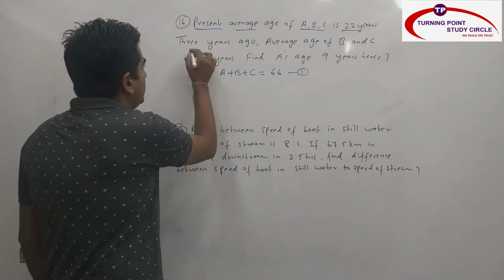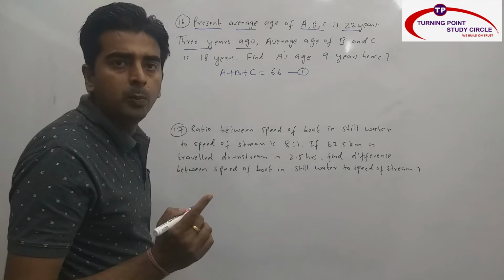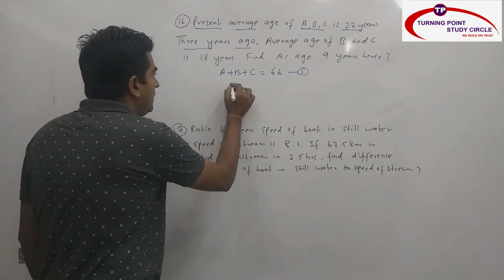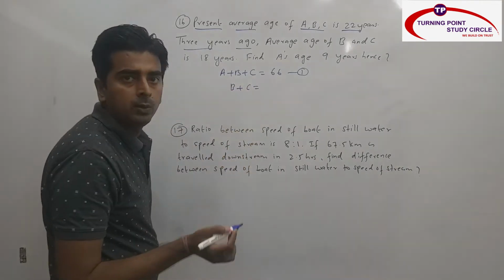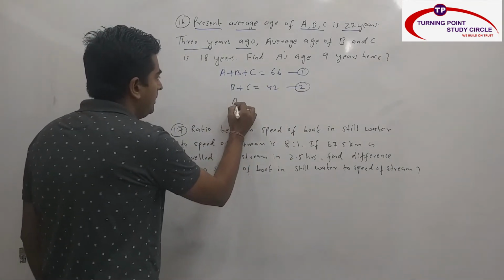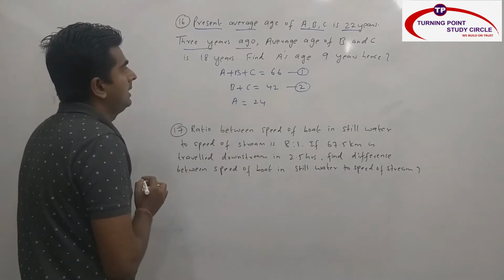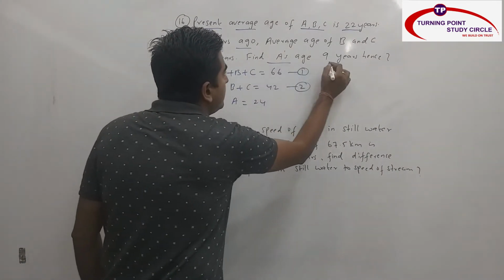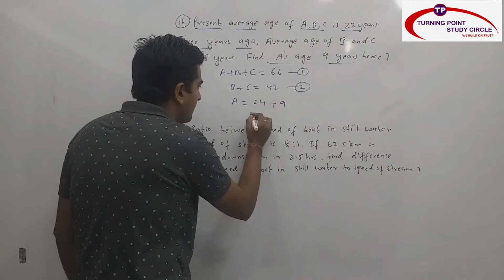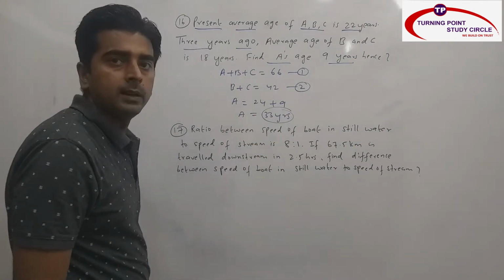Then they are saying that 3 years ago average age of B and C is 18 years. What is present average? It is nothing but 21 years. So total will be how much? 21 into 2 is 42. When you take the difference here, A will be how much? 66 minus 42, which is 24 years. Right? But what they are asking, find A's age 9 years hence. After 9 years, this is present age. So plus 9, what is the answer? 33 years. My answer is nothing but 33 years.